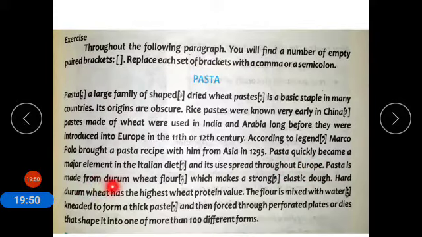Pasta is made from durum wheat flour. Durum means another kind of wheat. After durum wheat flour, then you have to put a semicolon.